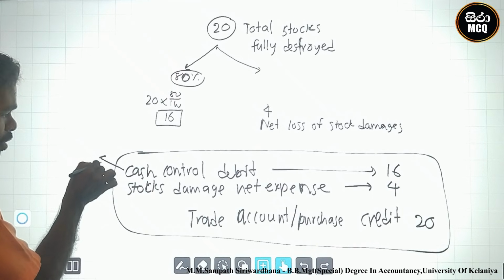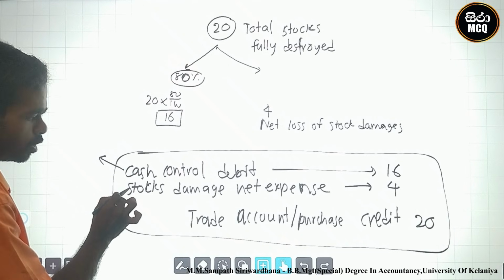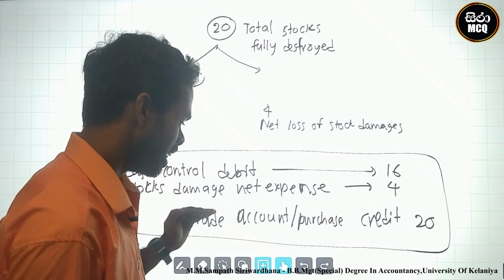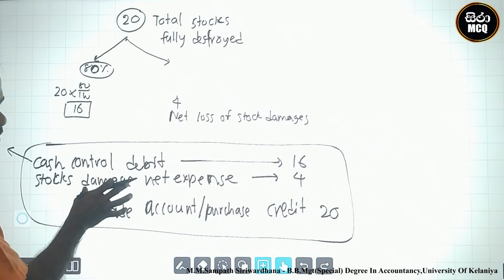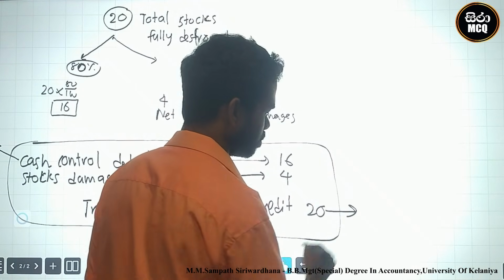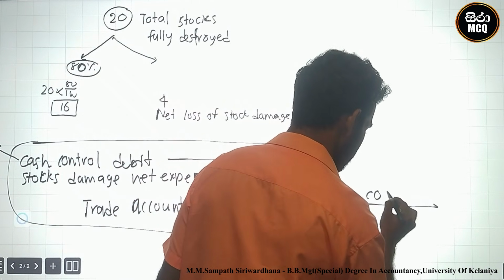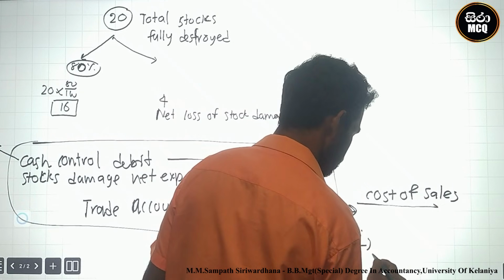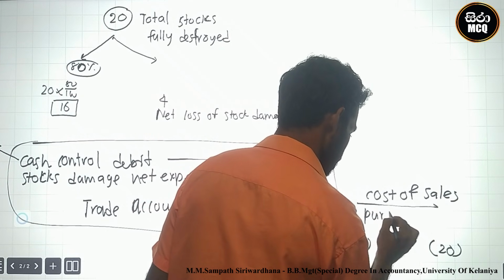Cash control is not related to the income statement. Okay, next one, these two are impacted: stock damage expense and trade account credit. What is that? Firstly we identify trade account credit. Look here, trade account credit, what is the location of this? You know, trade account credit means at the cost of sale, you must deduct stock damage 20. This is the location. There's a purchase in there,